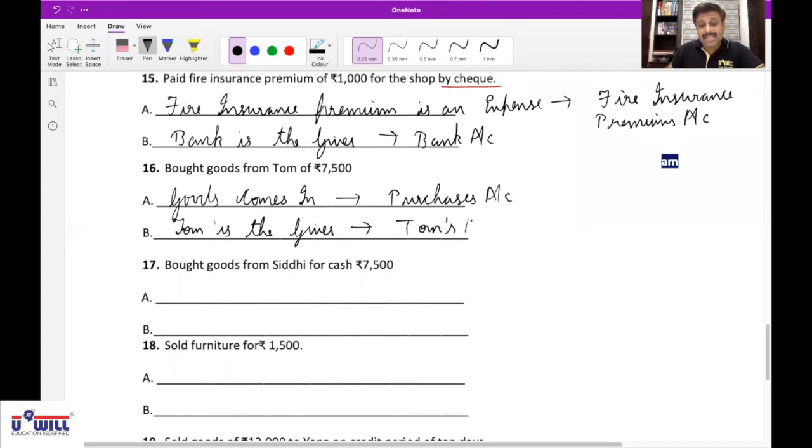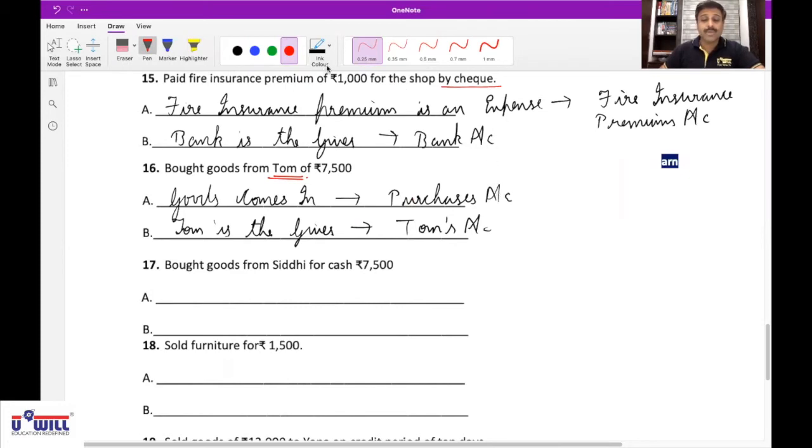I repeat it once again. What comes in? Goods comes in, affects purchases account. What goes out? Nothing goes out. As the name Tom is given, it means it's a credit transaction, so we cannot say cash goes out. Which income? No income. Who is the giver? Tom is the giver, affects Tom's account.